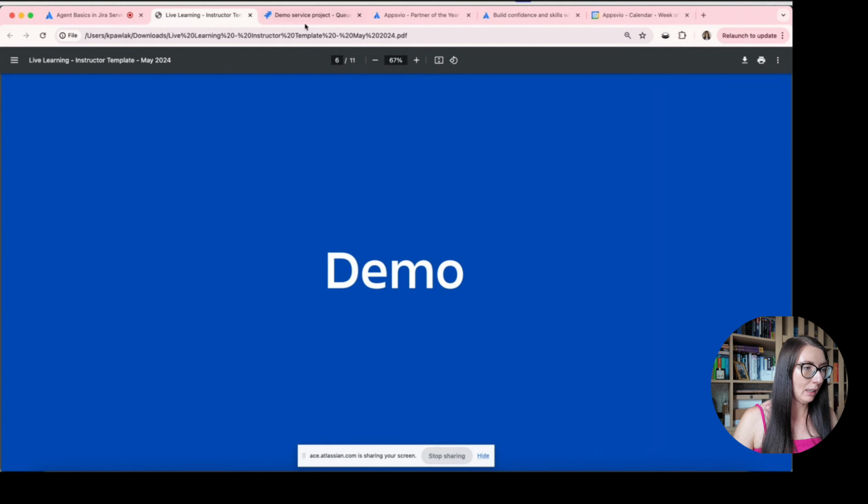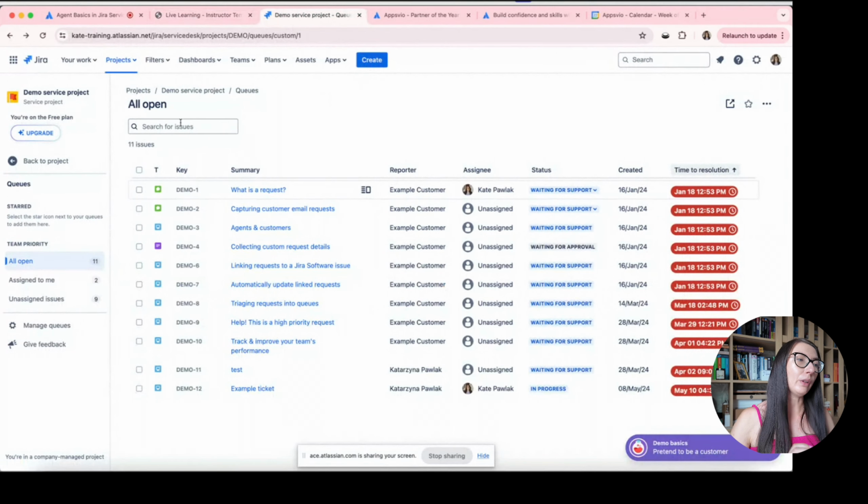So I'm going to my testing instance. Here you can find the basic screen, the basic place for your service agents, and everything begins here. I am under a service project. Here you can find this information. This is the service project. This is a company managed project. And here you can see a list of requests, list of issues in case of Jira. And all these issues are waiting for your agents, for the reaction.